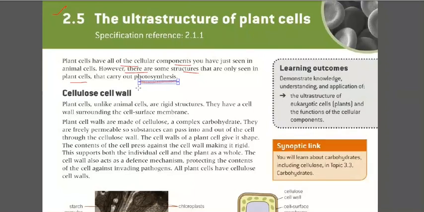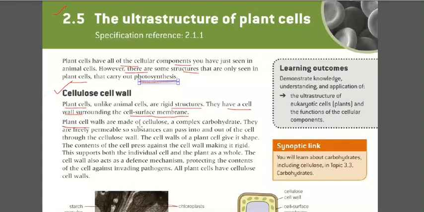And when these differences are there, a little bit of difference is also there in the structure of the cell. So the first difference between the plant cell and the animal cell is the cellulose cell wall. Now plant cell, unlike animal cell, has a more rigid structure. They have a cell wall surrounding the cell surface membrane. So in animal cell, there is only a cell membrane, but in plant cell, there is one more covering that is known as a cell wall.